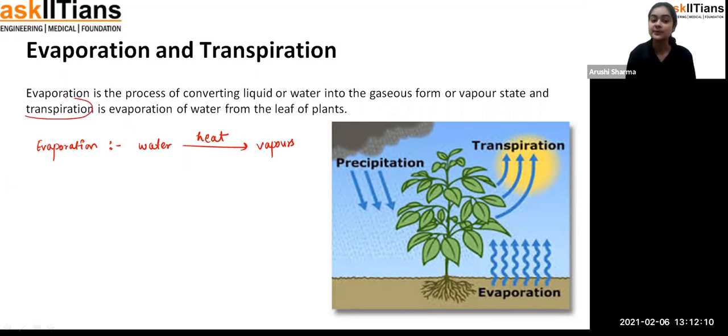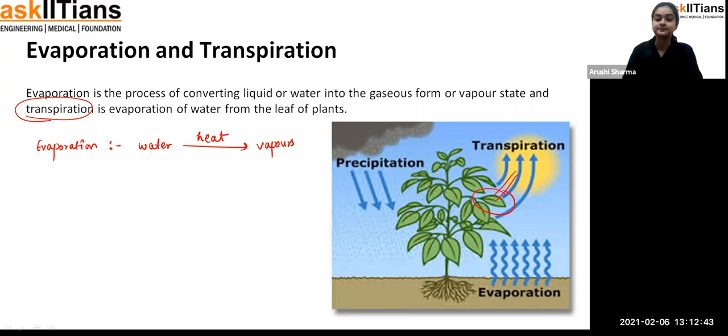And what is transpiration? Transpiration is also a kind of evaporation, students, but in transpiration there is the conversion of water from the leaves of the plant. As you can see here, these are the leaves, so they also contain some water, and when the sunlight is there, the water is getting converted into vapors, and that we call the transpiration process. So evaporation and transpiration both result in the formation of water vapors, which are collecting in the atmosphere.